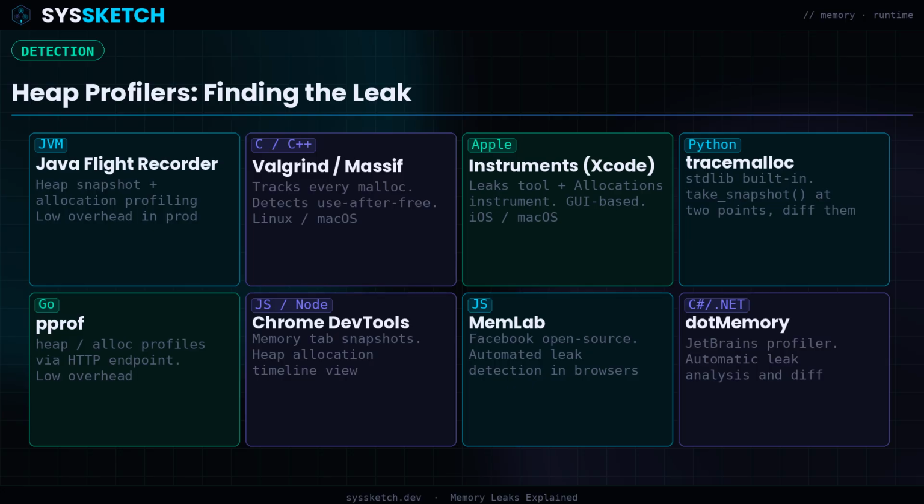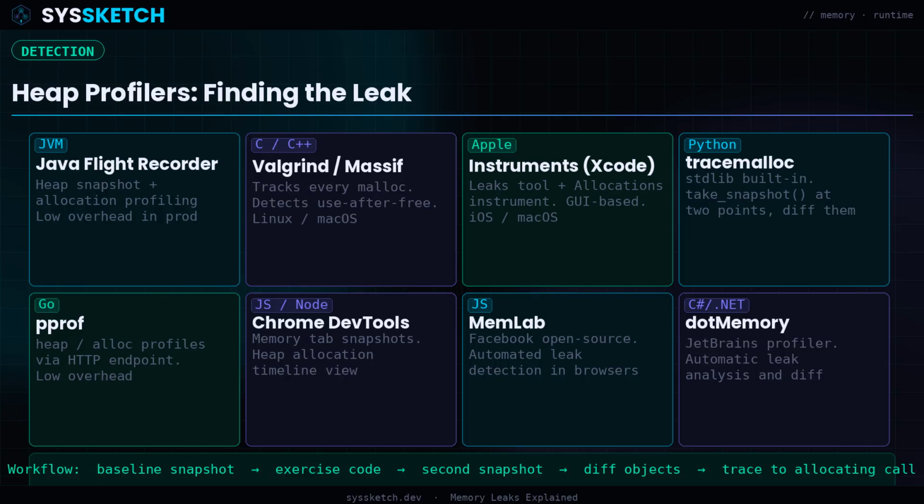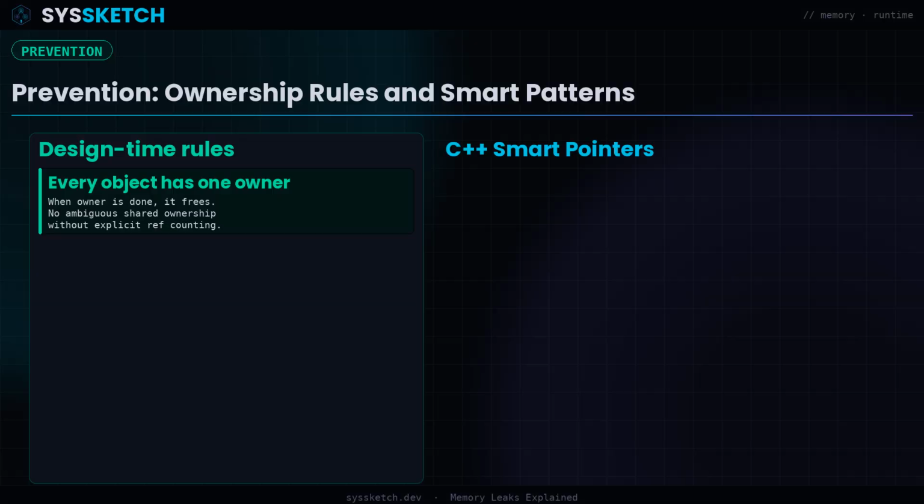Allocation trackers record every individual allocation as it happens. This is more expensive at runtime but gives you a precise trace from the moment the leak began. In Python, you can use the tracemalloc module. In Go, the pprof package gives you both heap profiles and allocation traces at low overhead.